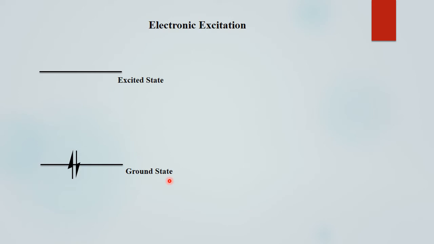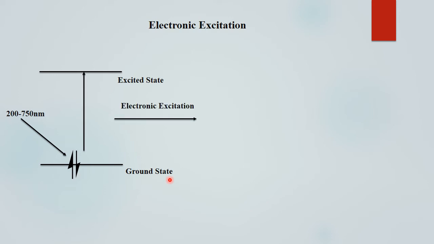If we irradiate these electrons with UV radiation, that is radiation having a wavelength of 200 to 750 nanometers, after irradiation these electrons get excited into the excited state. After excitation, one of the electrons jumps to the upper excited state.